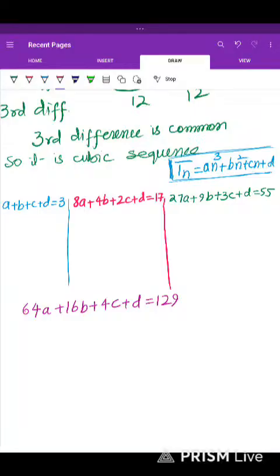We solve 1 and 2. How can we solve 1 and 2? This can be a very challenging question. I name this equation 1, this 2, this 3, and this 4. So these are four equations in four unknowns. Let us try to solve. If we subtract the second from the first, D gets eliminated.